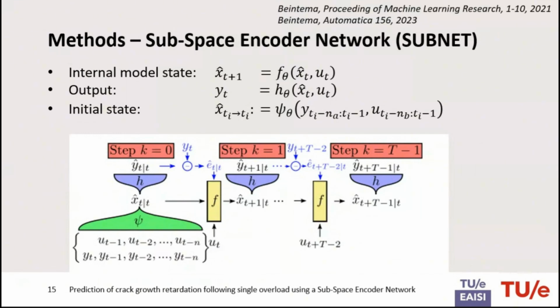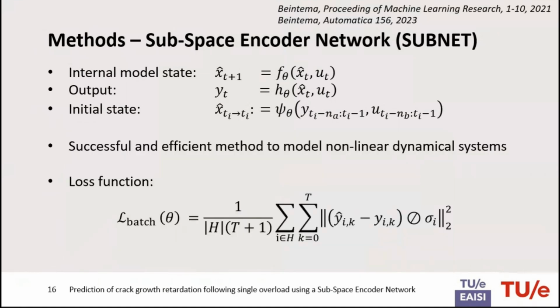And as for the output, we have a separate neural network h_theta that uses the internal model state and the inputs. And we assume the initial state with a separate neural network c_theta, which essentially takes as inputs a set of past inputs and outputs.